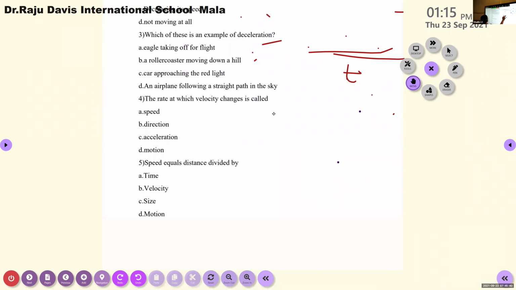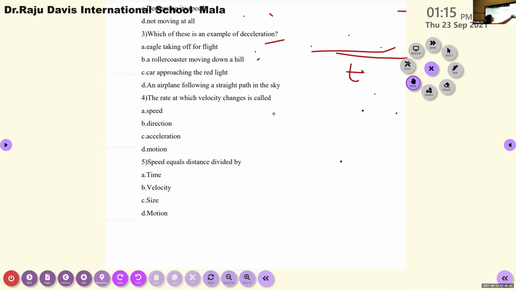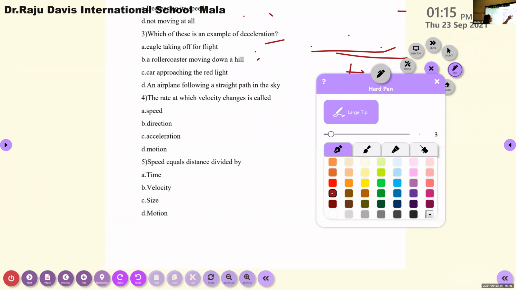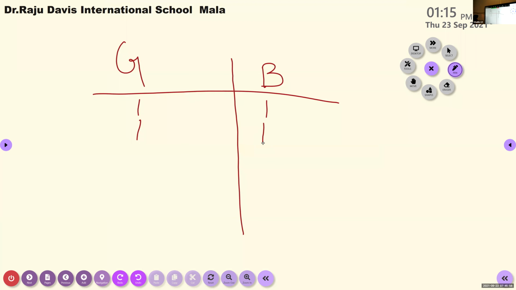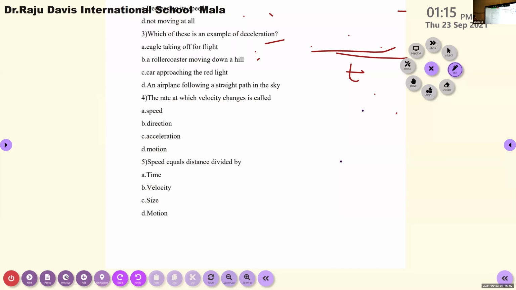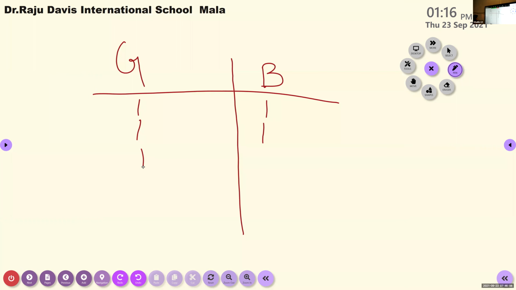Now the fourth question to boys. The rate at which velocity changes is called a dash. Acceleration. Okay, acceleration. The next one, girls. Speed equals distance divided by time. Okay, time. The next question to boys.